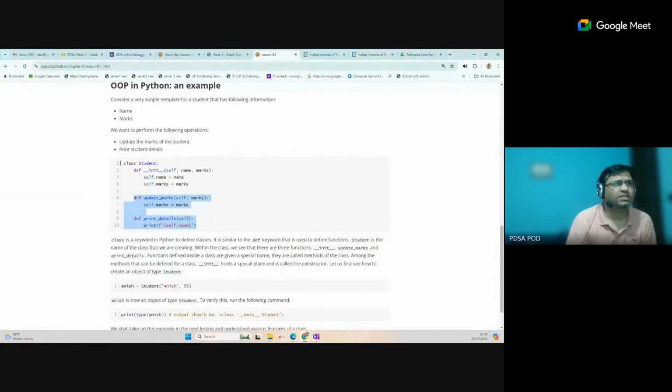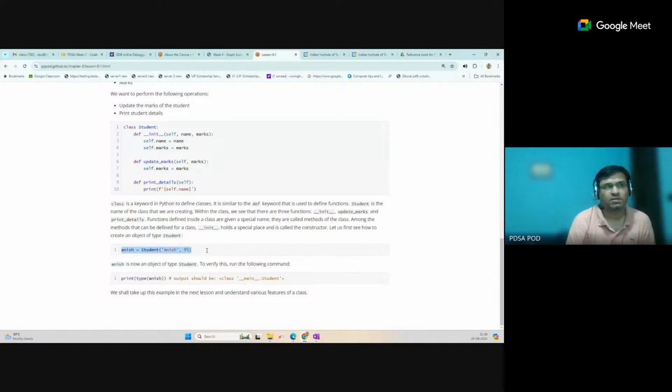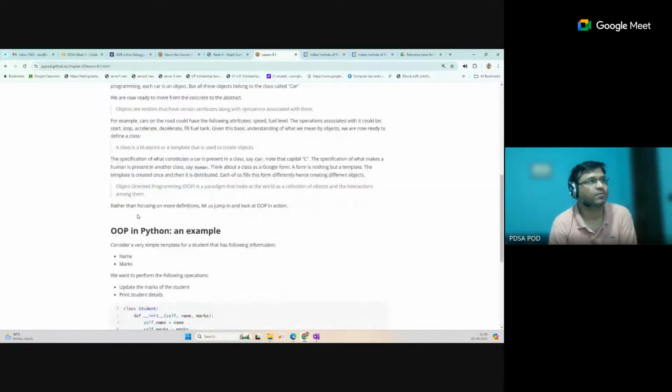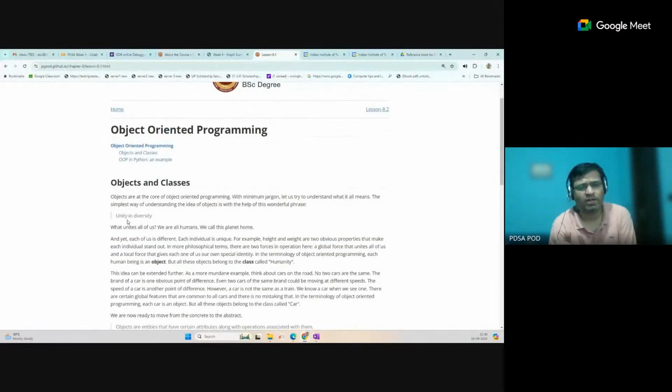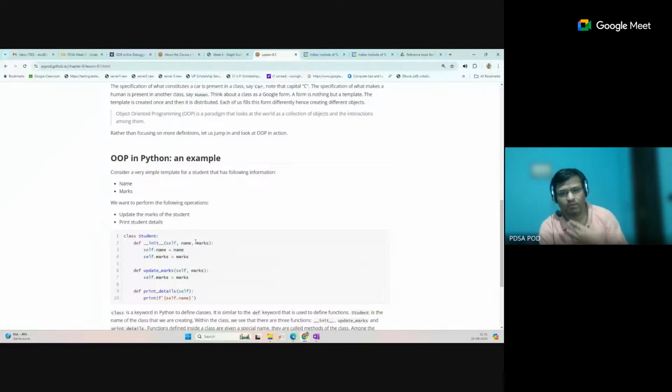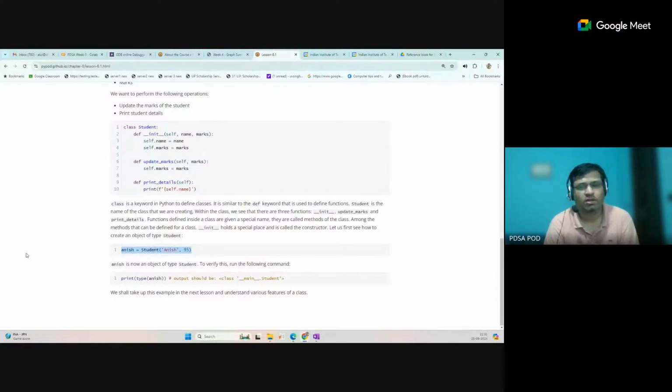So only this understanding is required here: how to create the class and how to create the object for that class. We are not going beyond that. That means inheritance or other concepts of OOPS, we will also not be learning. These concepts will be taught in detail in the Java course. So if you want to understand all these OOPS concepts in detail, that will be discussed in the Java course. But in the PDSA course, it's not for the OOPS concepts, but we will use this class and object basics in our algorithms or implementation. Okay. So in this part, any doubt?